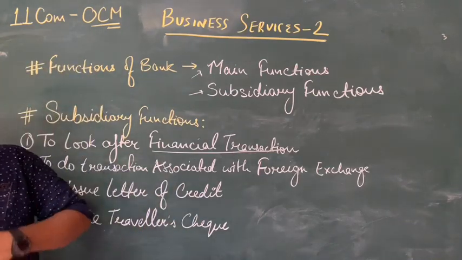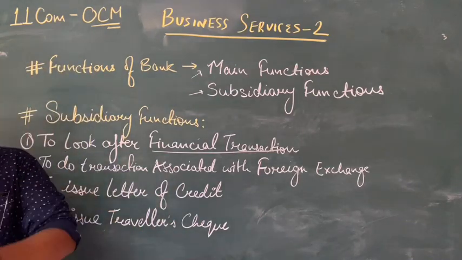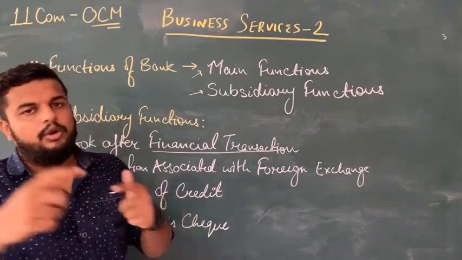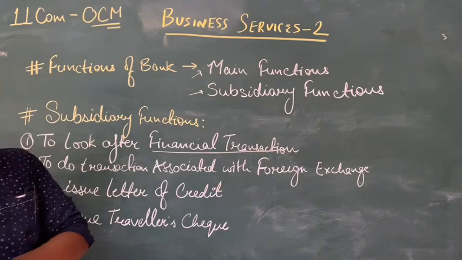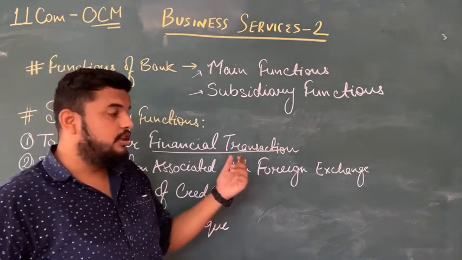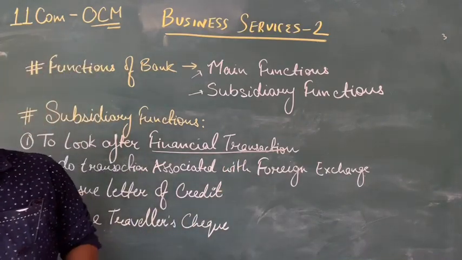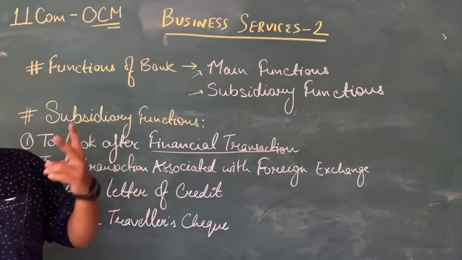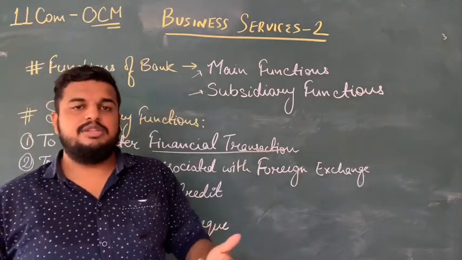Another kind: if I have drawn a check on my bank account to someone else, the bank provides money from my bank account to the bank or branch of that person's bank account. This is also a kind of financial transaction. So the bank looks after the financial transactions of two types of customers, that is the depositor as well as the borrower.